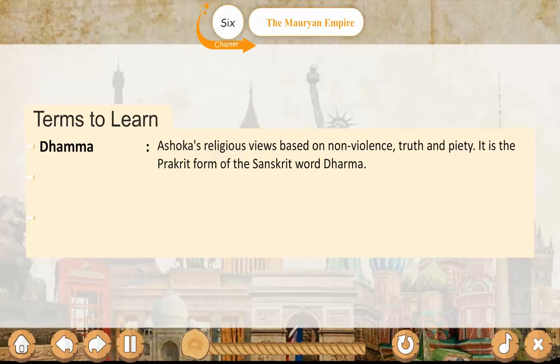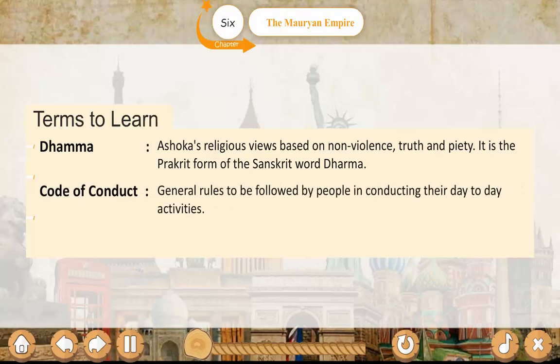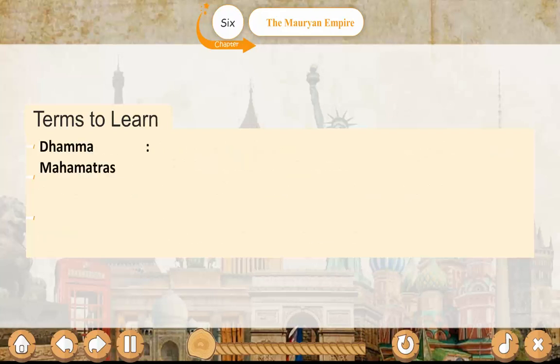It is the Prakrit form of the Sanskrit word dharma. Code of conduct: general rules to be followed by people in conducting their day-to-day activities. Edicts: instructions or orders issued by the king. Dhamma Mahamatras: officials appointed by Ashoka to teach people about his Dhamma.